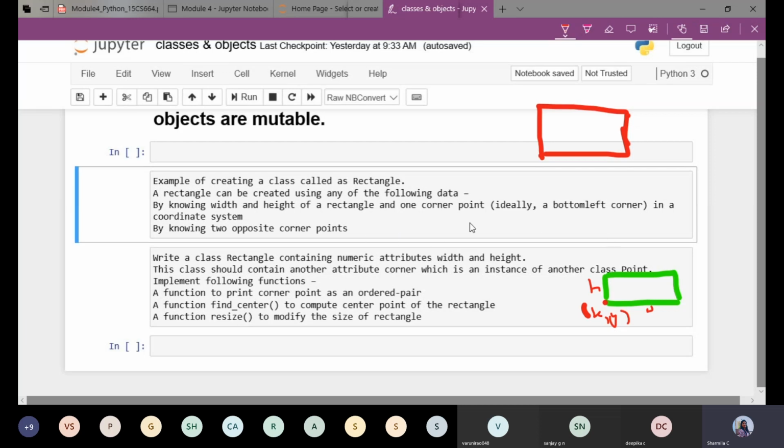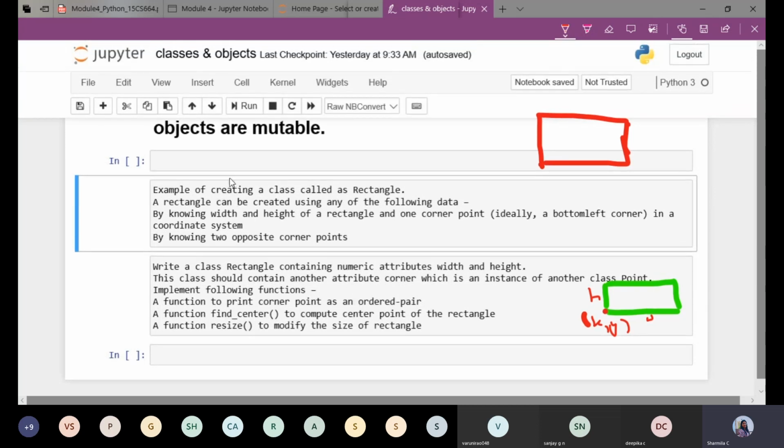We'll be taking the first way of creating a rectangle, and I'll demonstrate how all three properties of objects can be done. That is, objects are mutable, returning an object from a function, as well as how the object of one class can be used as an attribute in another class. So this is what we are going to study.